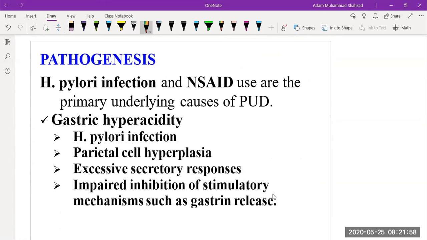H. pylori and NSAIDs are the primary underlying cause. Having gastric hypersecretion because of H. pylori infection, parietal cell hyperplasia, excessive secretory response, impaired inhibition of stimulatory mechanisms such as gastrin release.